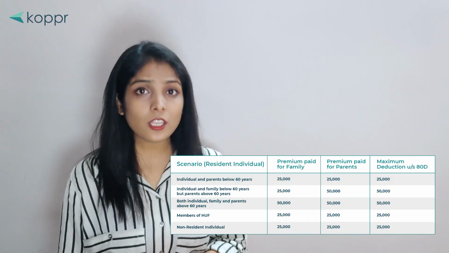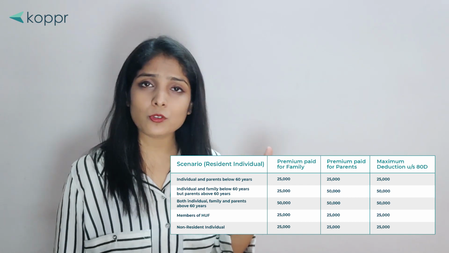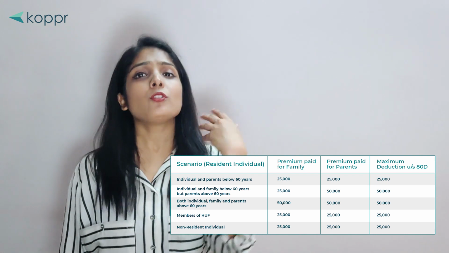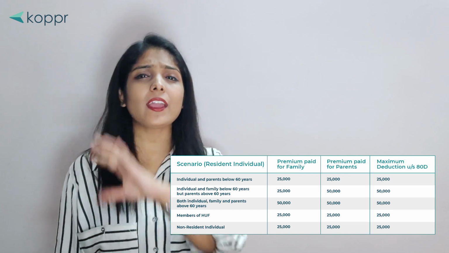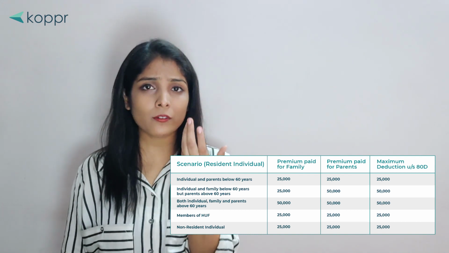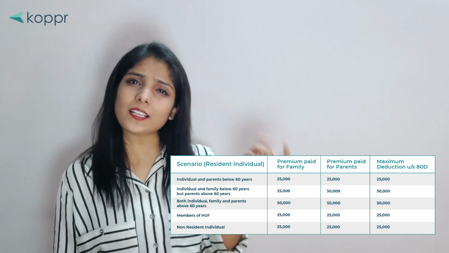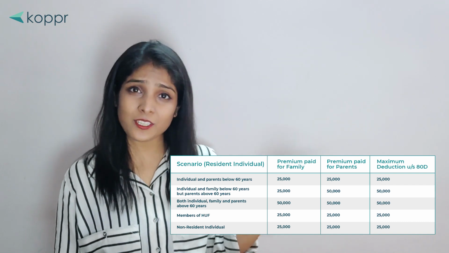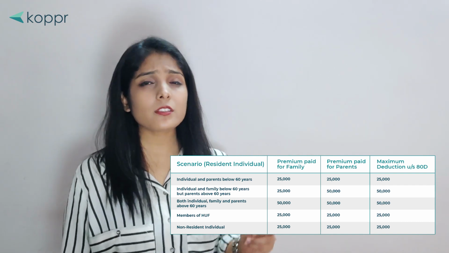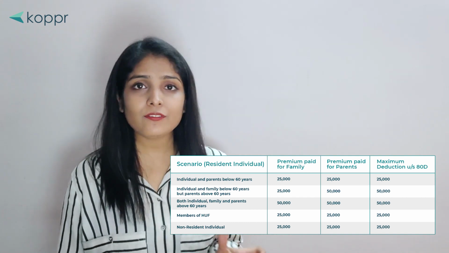Let's talk about section 80D first. Under section 80D, you can avail the deduction up to the limit of rupees 25,000 on yourself, your spouse, your family, and your parents. And if any one of them, maybe you or your family or your parents, are senior citizens, then the maximum limit that you can avail in a deduction is rupees 50,000. Coming to section 80D, you can avail the deduction up to the limit of rupees 75,000.